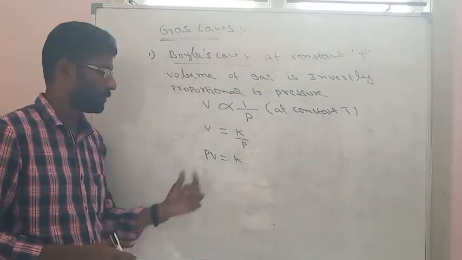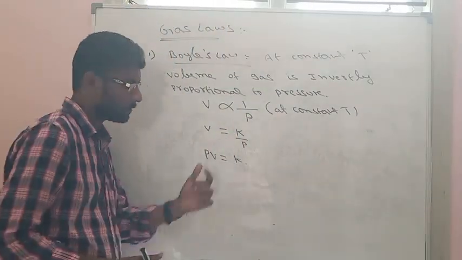For Boyle's law, PV is equal to constant, we can also use a logarithmic equation.